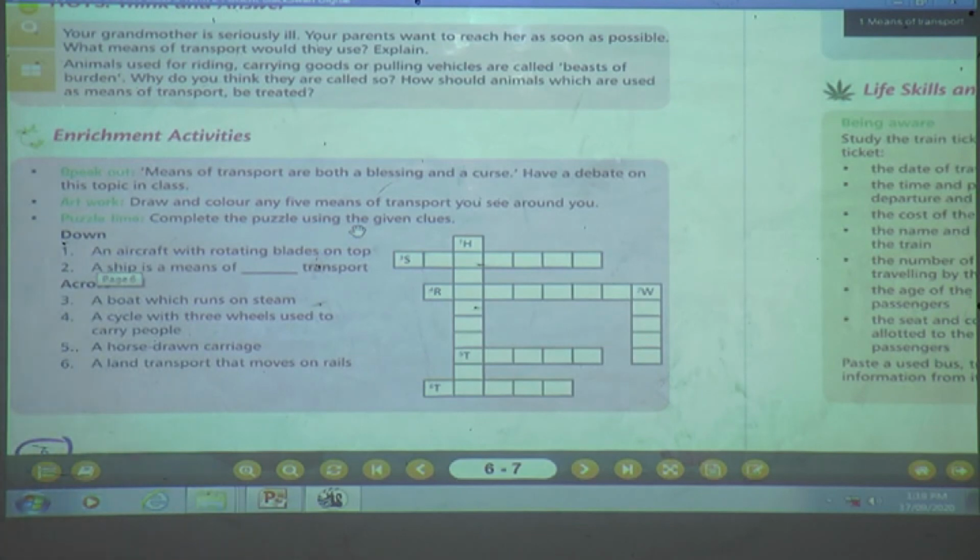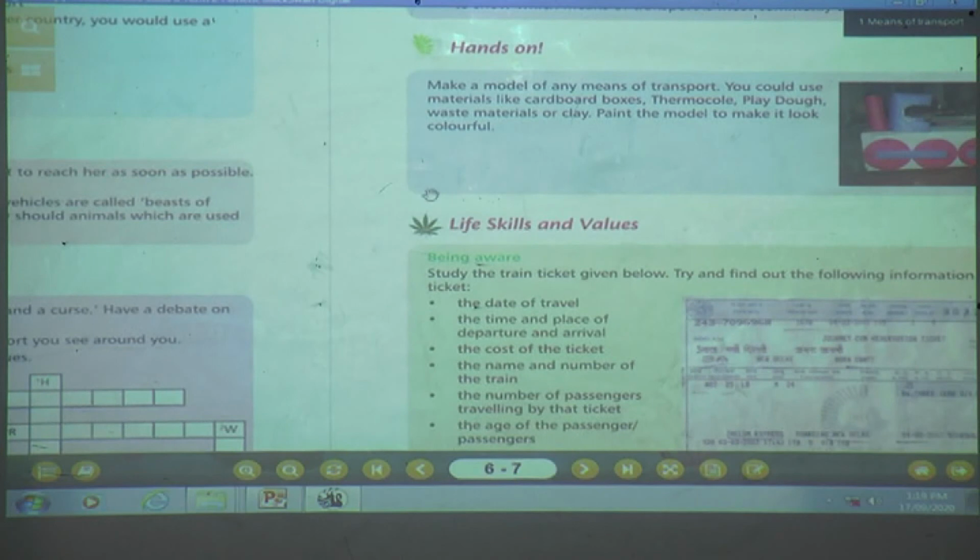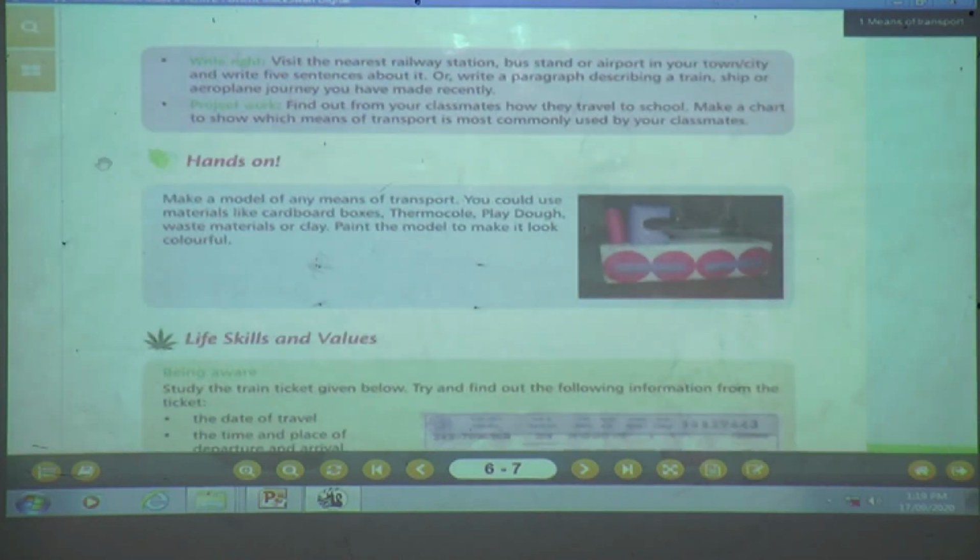Next page. Okay, children? Take out the next page. Visit the nearest railway station, bus stand or airport in your town or city and write 5 sentences about it. Or write a paragraph describing a train, ship or aeroplane journey you have made recently. What are you going to do?